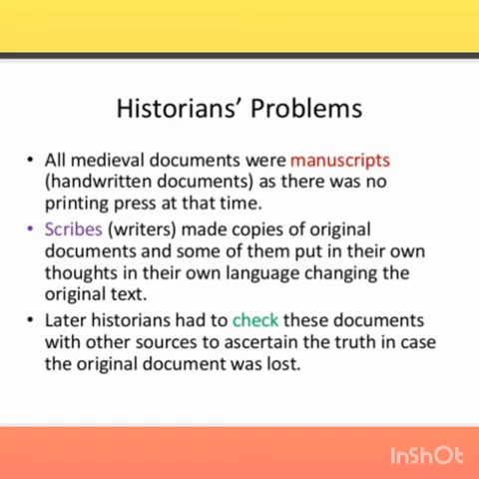These manuscripts and documents provide us a lot of detailed information for historians, but they are also very difficult to use. There was no printing press at that time, so people used to copy by hand itself. When they were copying, they were sometimes not able to understand the writing of the person who had written it earlier.